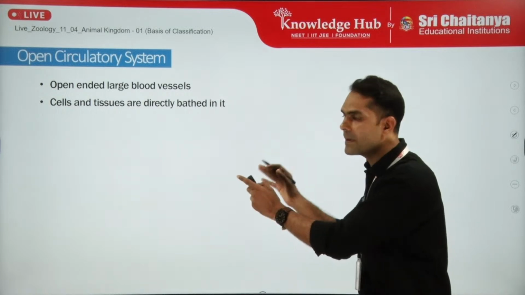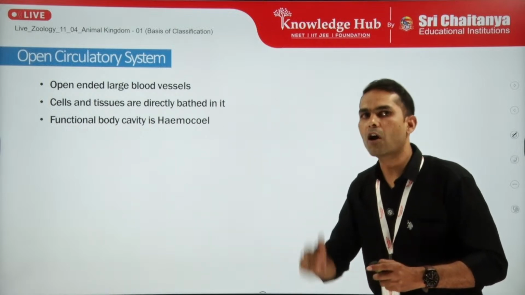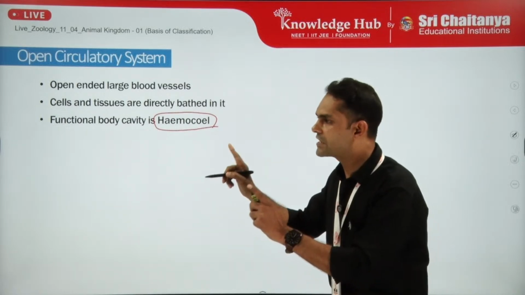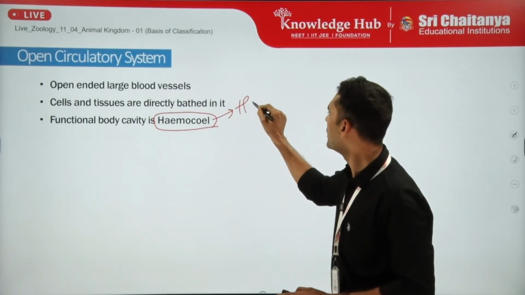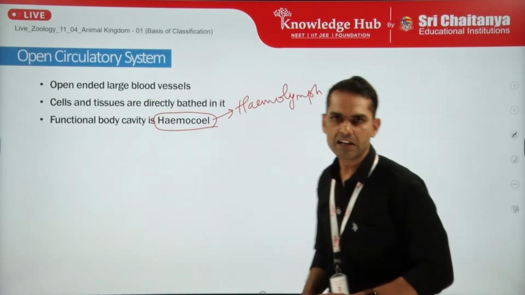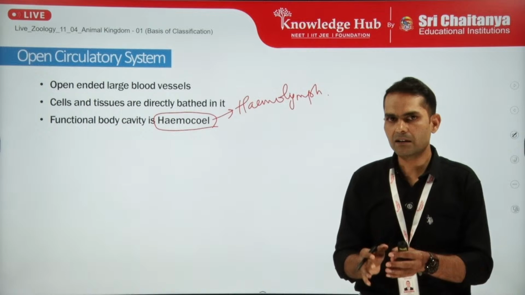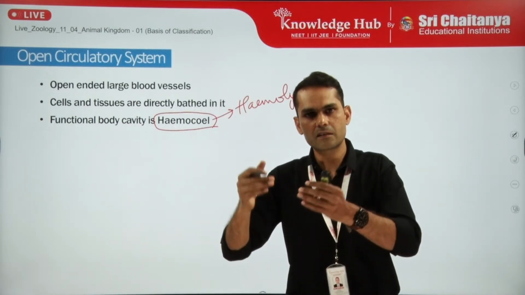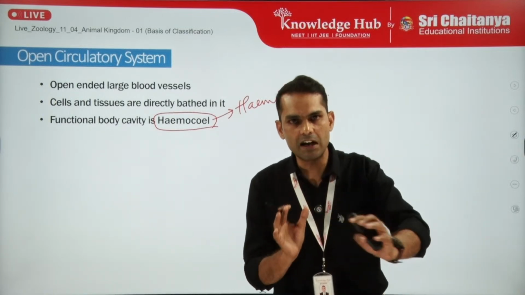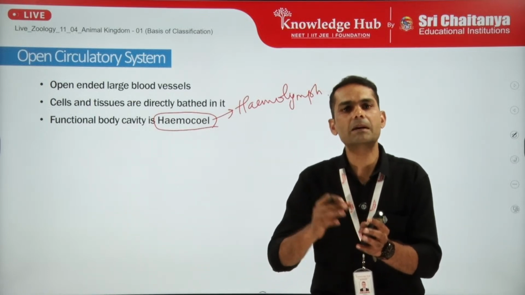Now in the open circulatory system, that fluid is called hemolymph, which circulates in the body cavity, known as hemocoel. So in the hemocoel, the fluid which is circulating is called hemolymph. Now there is a slight distinction between hemolymph and blood. What is the difference? If we separate blood and tissue fluid, then blood flows in the blood vessels, and tissue fluid is basically that part which is the filtered plasma from the blood capillaries.